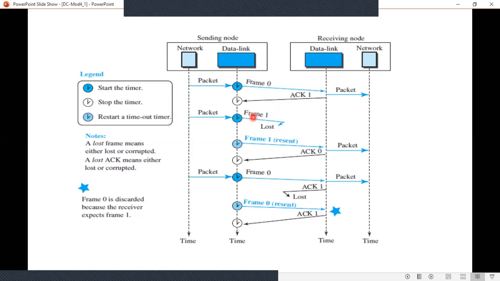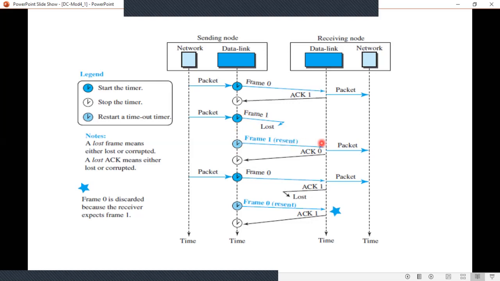But this frame is lost in between, while it is being sent through the logical connection, so it is not received at the receiving node. Now what happens? The sender will wait until the timer expires. Once the timer expires, time is up, it will resend this particular frame, that is frame 1, again.